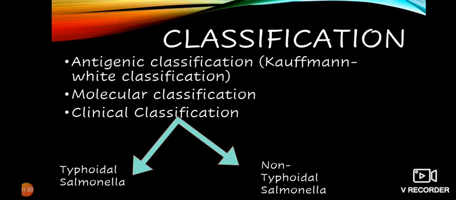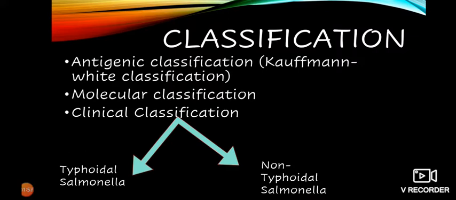There are some serogroups based on the O antigen, and these serogroups are further differentiated into serotypes, which are 2500 in Salmonella species.